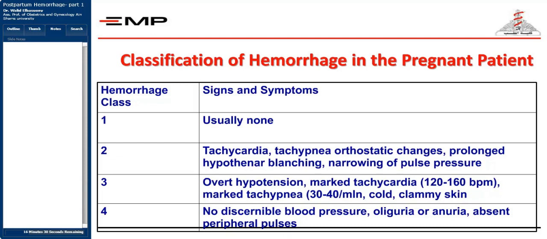loss. Class 3 of the hemorrhage, there is overt hypotension, marked tachycardia, marked tachypnea with cold, clammy skin. Class 4, there is no blood pressure measurable, oliguria or anuria with absent peripheral pulses. And this is a very ominous sign and that the patient is entering in an irreversible stage of the shock.